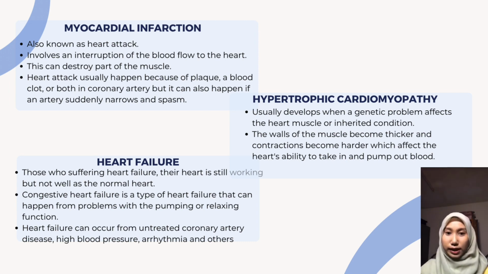Hypertrophic cardiomyopathy. This disease usually develops when a genetic problem or inherited condition affects the heart muscle. The walls of the muscle become thicker and contractions become harder, which affects the heart's ability to take in and pump out blood. In some situations, an obstruction can occur. Hypertrophic cardiomyopathy may have no symptoms, but it can worsen over time and lead to other heart problems. It is also the main cause of cardiac death among athletes and young people under 35 years old.